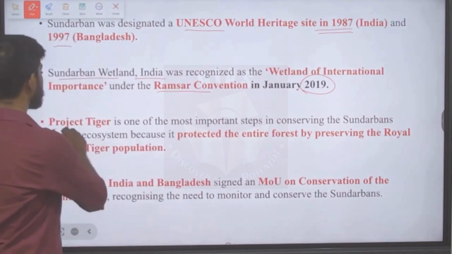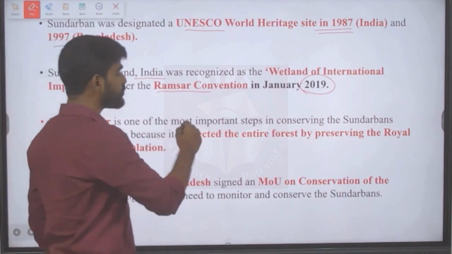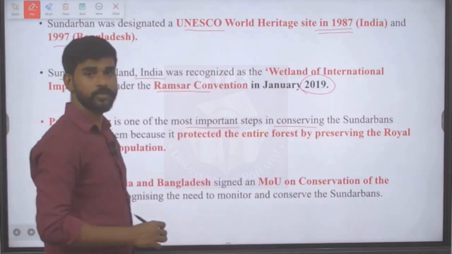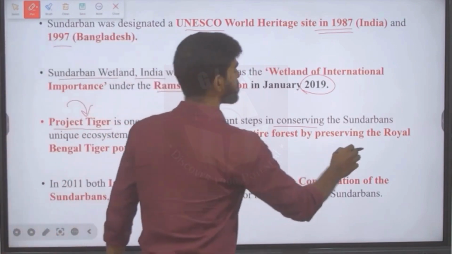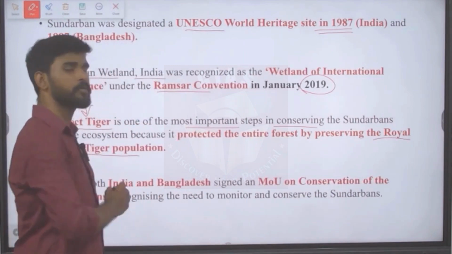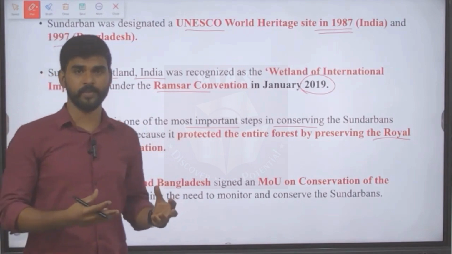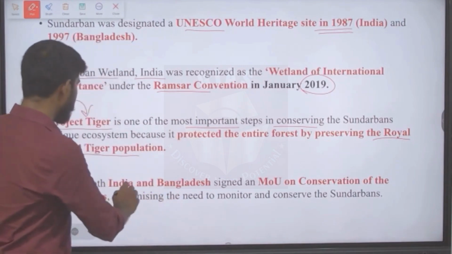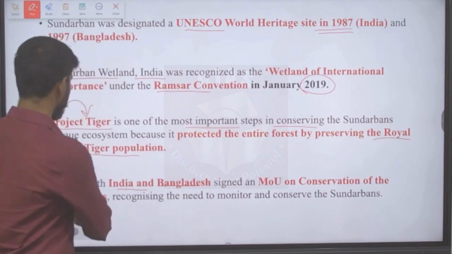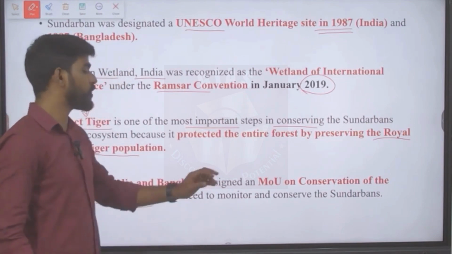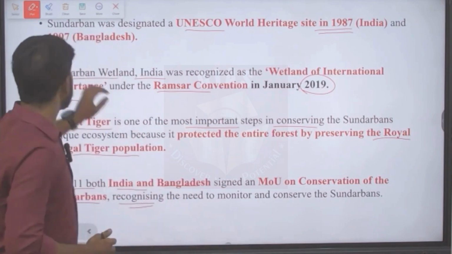It also comes under Project Tiger, because Project Tiger is one of the most important steps in conserving the Sundarbans. Project Tiger is there for the conservation and preservation of the Royal Bengal tiger population, and in turn it also protects the ecosystem. In 2011, both India and Bangladesh signed an MOU on conservation of Sundarbans, recognizing the need to monitor and conserve the Sundarbans. So this MOU is also there.